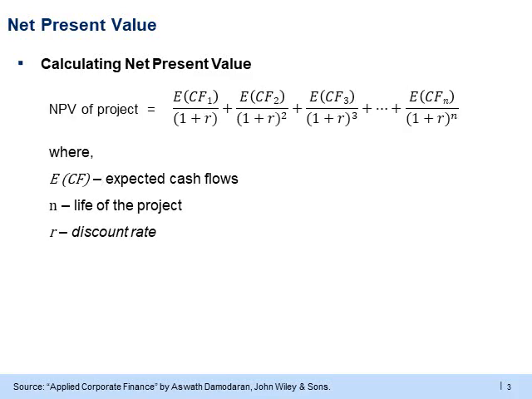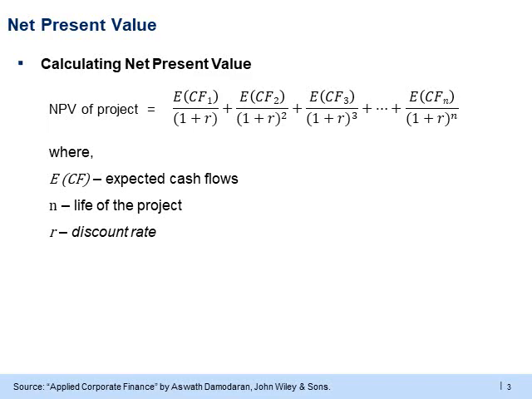Let us now look at how NPV is calculated for a project. Three factors are important for any project. One, the expected cash flows, which in this case are CF1, CF2, and so on, for a period of n years. Second, the life of the project, which is n years. And finally, the discount rate R, which reflects the hurdle rate for the project.